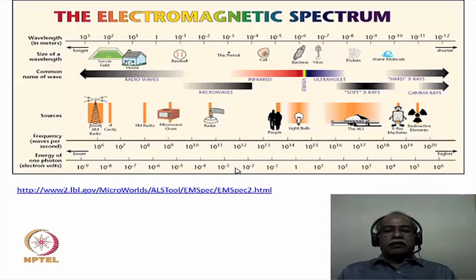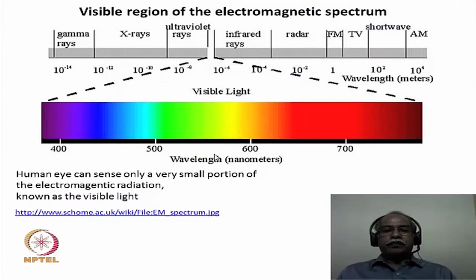Depending upon what kind of radiation is being used, different processes take place in atoms and molecules, and the response of the atoms and molecules for the various frequency regions is what is recorded as a spectrum.